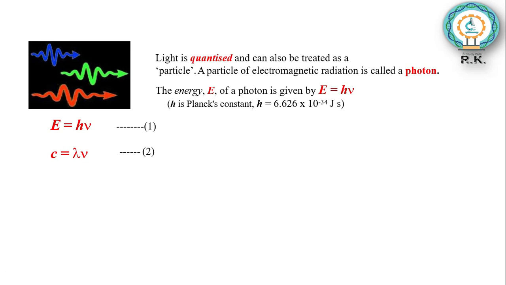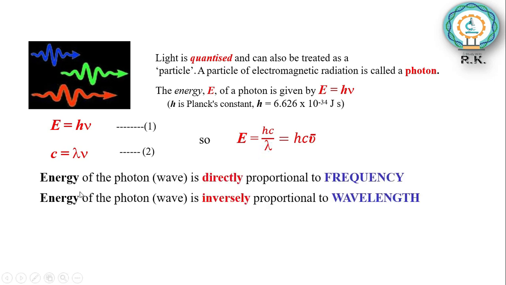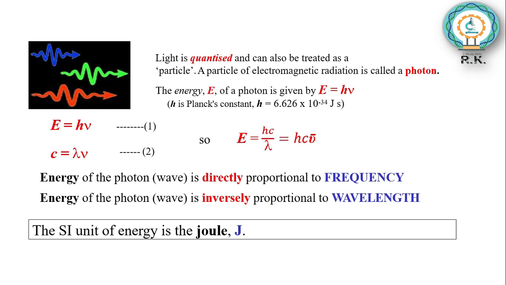From these both equations we can derive E is equal to hc upon lambda or hc nu bar, as we know that 1 upon lambda is equal to nu bar. And from the above equation we can say that energy of the photon or wave is directly proportional to frequency, and energy of the photon or wave is inversely proportional to the wavelength. The SI unit of energy is joule.